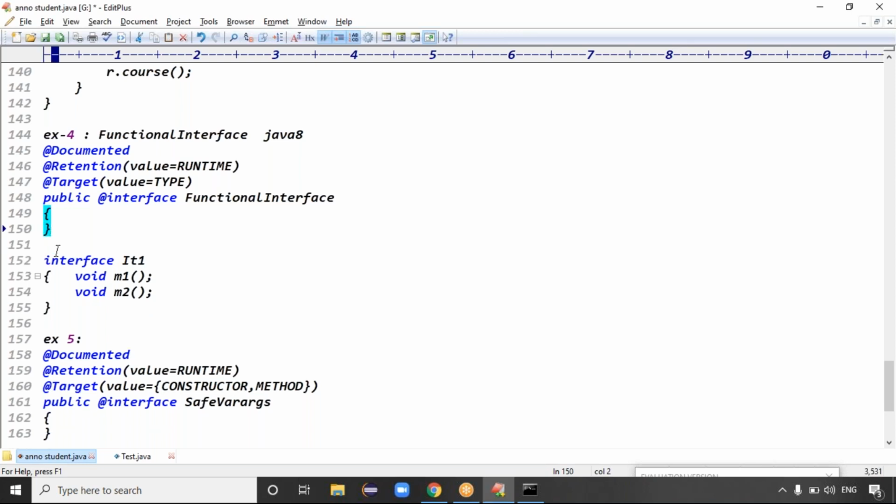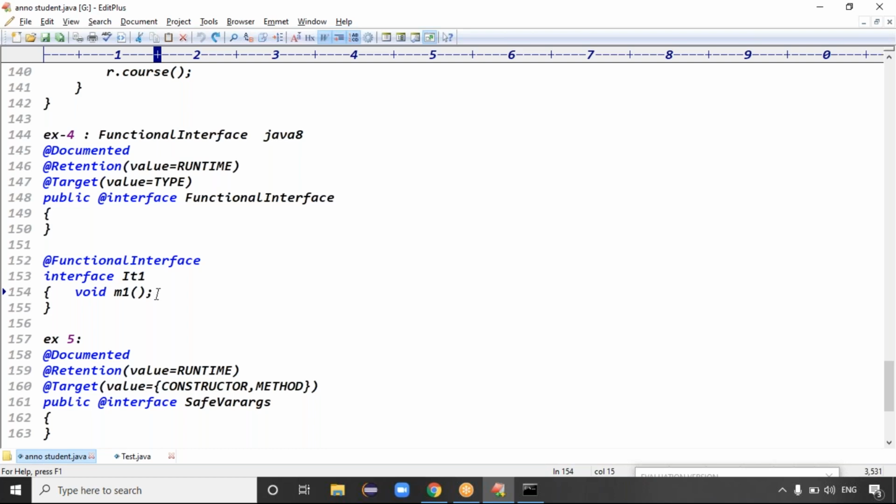Our intention is to take a functional interface. You just give the information to the compiler: "Hey compiler, this is my functional interface." If you make any mistake, you'll get a warning or error message.